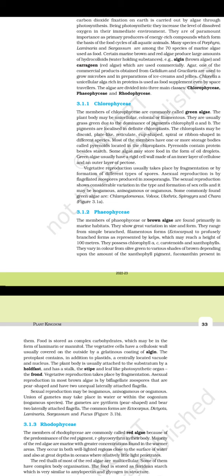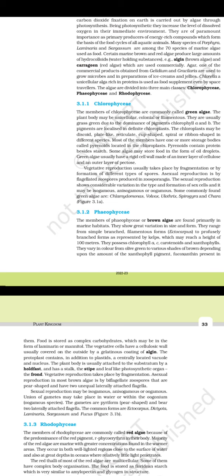The vegetative cells have a cellulose wall usually covered on the outside by a gelatinous coating of algin. The protoplast contains, in addition to plastids, a centrally located vacuole and nucleus. The plant body is usually attached to the substratum by a holdfast, and has a stalk, the stipe, and leaf-like photosynthetic organs, the fronds.